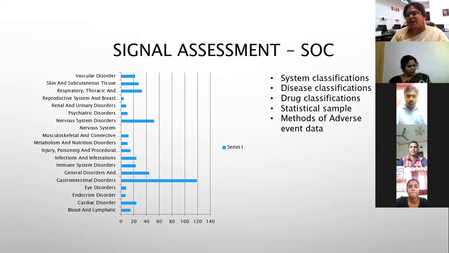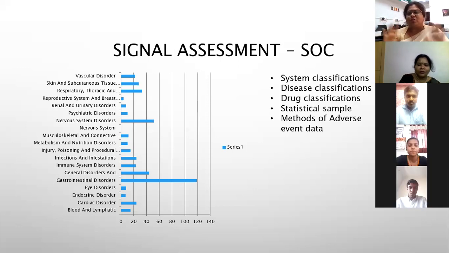Okay, so madam, we know pharmacovigilance and drug reaction, and we collected the data. We have done the causality assessment, and now SOC classification and MedDRA coding we have finished, and we have presented the data in a graphical manner. So what is more to do about it? This is very simple. We are done.